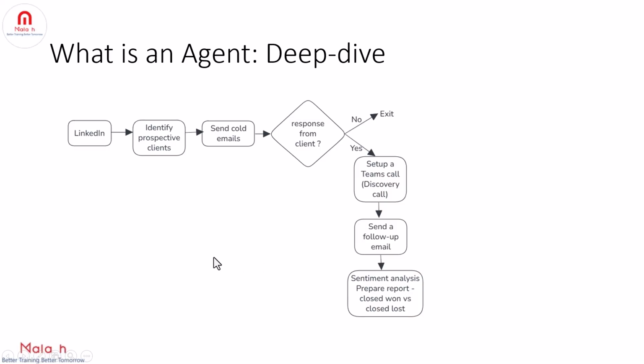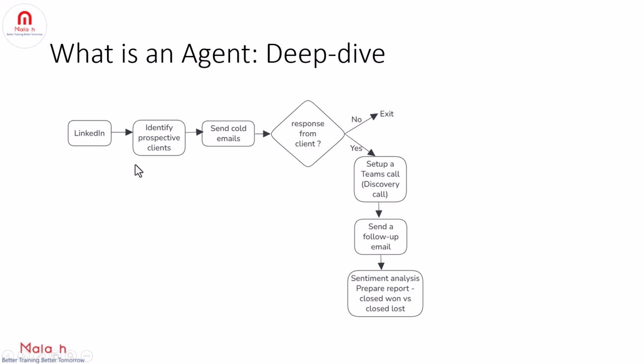So the task is from discovering the prospective clients on the LinkedIn platform to mark the sheet, that is CRM, customer relationship management, as either sales won, that is client who replied, or sales lost, that is the client who did not reply. So this is our entire workflow. And assume if the agent needs to perform all these tasks, what kind of tools do you think the agent needs in order to automate this sales workflow? The first thing is agent should have LinkedIn access. So having access to LinkedIn is a tool.